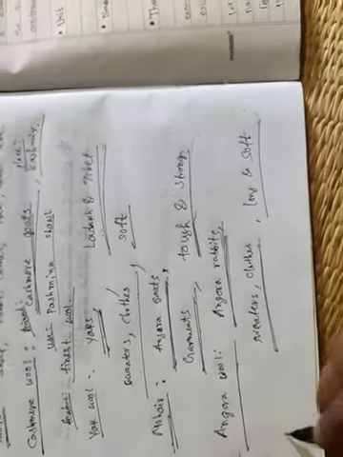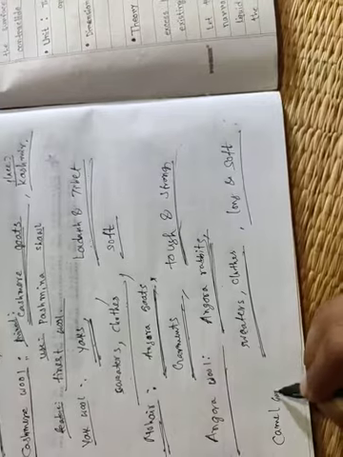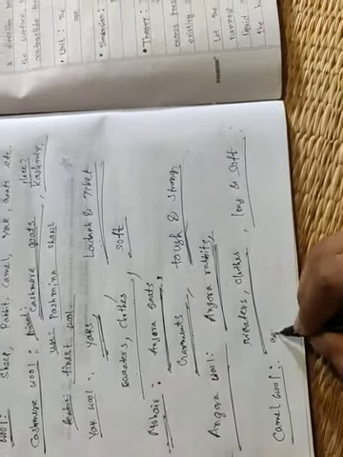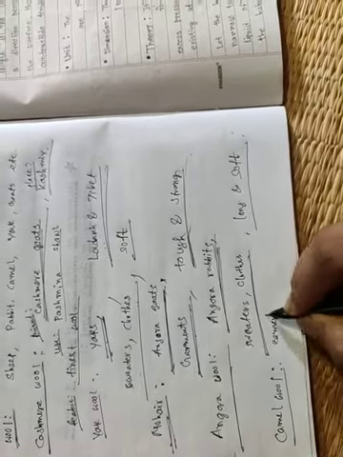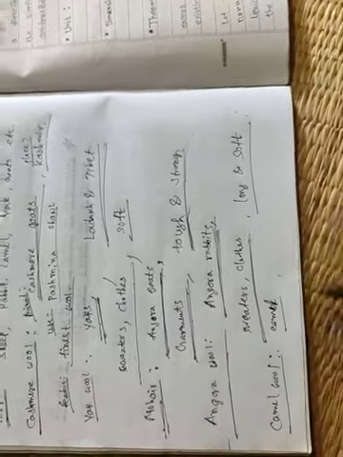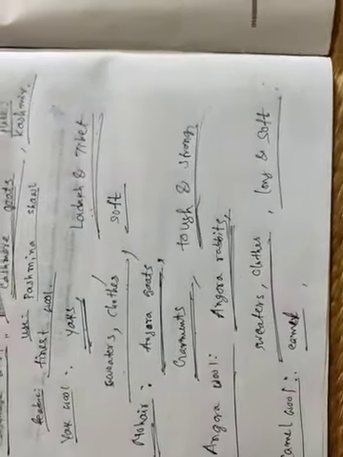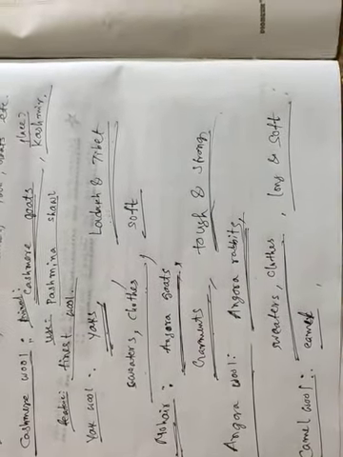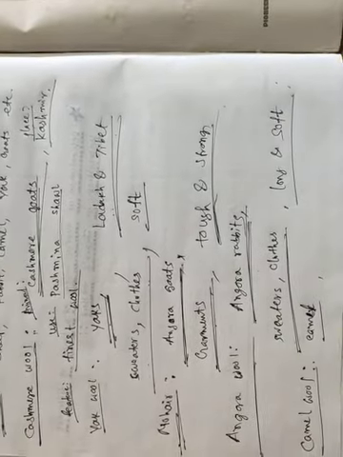Next, camel wool. From the name you can say easily, this wool is obtained from camel hair. Camel can be found in different places.